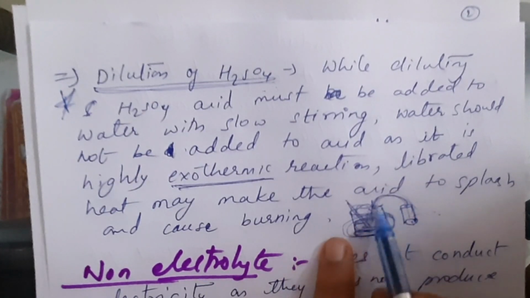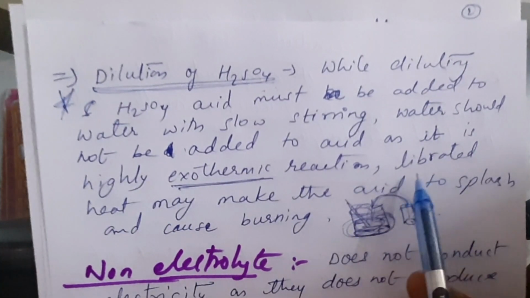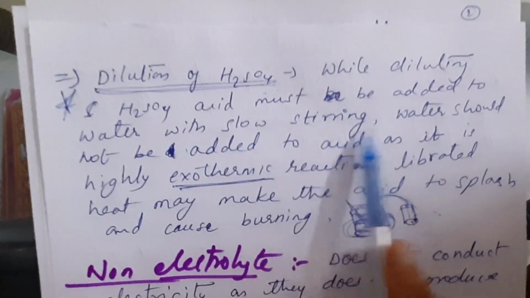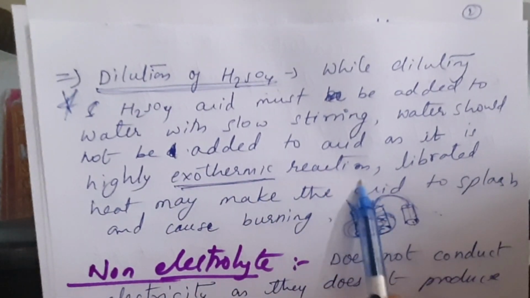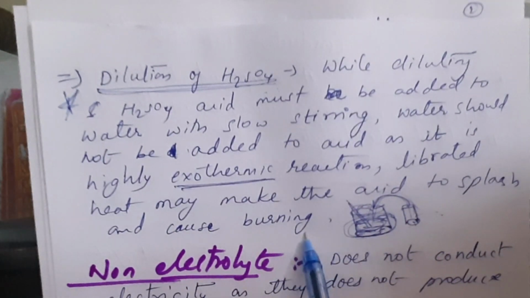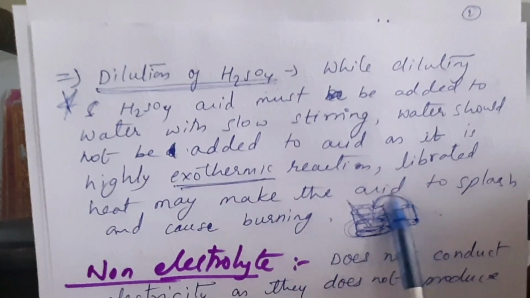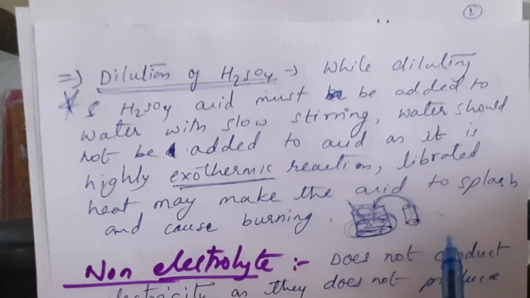So we are adding acid slowly to water, that too with stirring. Slowly we will add it and we'll mix it. Water should not be added to acid as it is a highly exothermic reaction. Liberated heat may make the acid splash and cause burning. So here always acid is added slowly. Water should never be added. This is an important point for dilution.